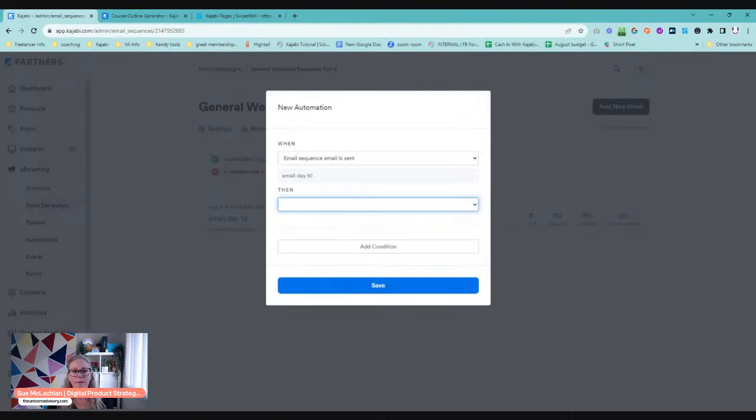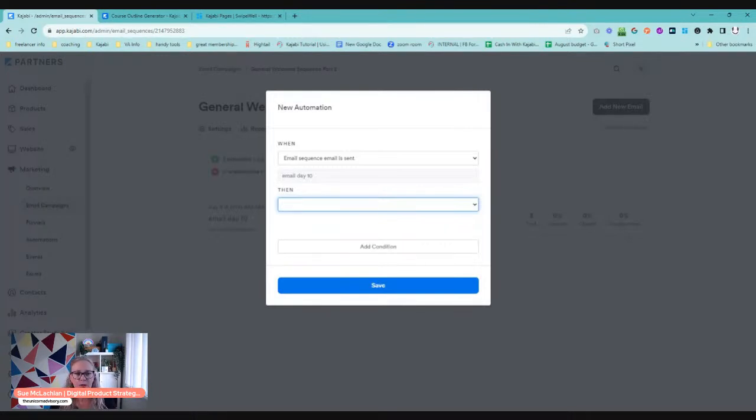You could subscribe them to a new email sequence. So at the end of one, you could then put them into another sequence, but you could have a condition on that to say only if they don't own a specific product. So maybe you could add them into a sales sequence, but if they already own that product, they won't get those emails. So, there's lots that can happen.